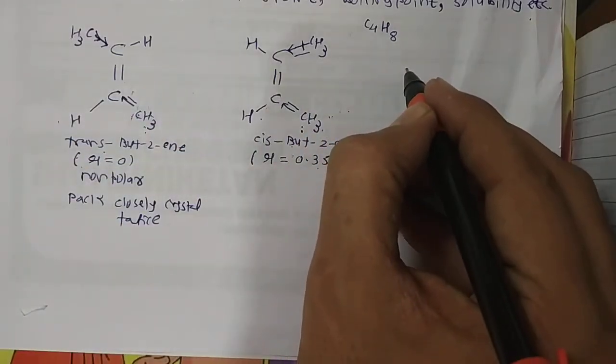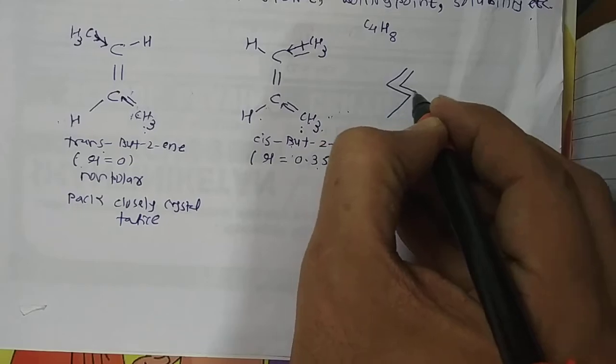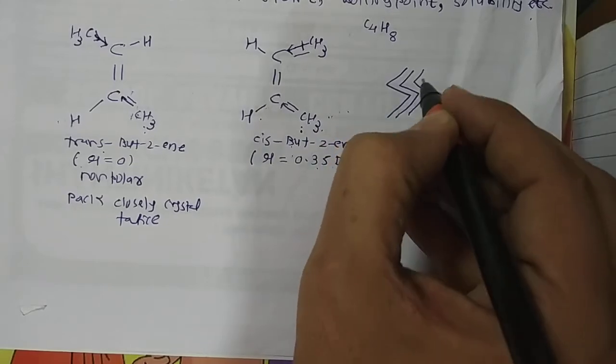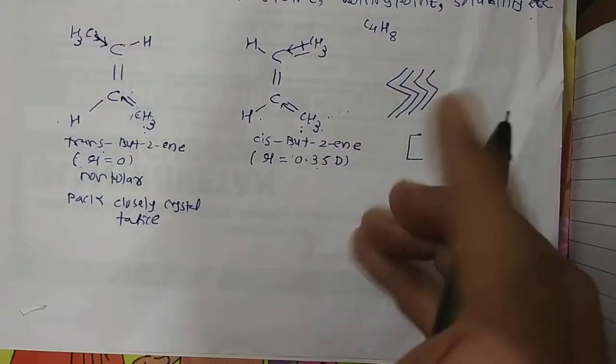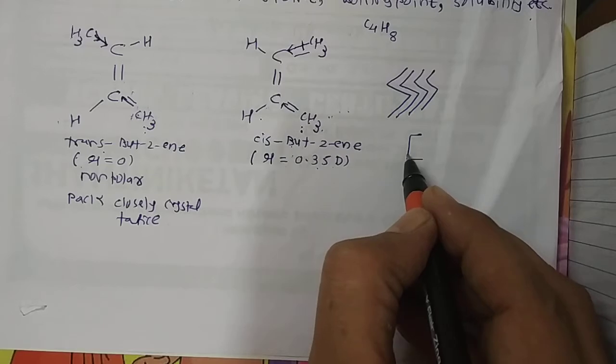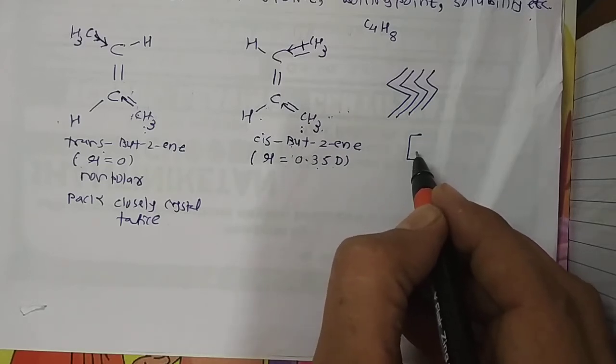For example, trans-2-butene is like that. So if I draw such a type of molecule, they are close to each other, while in the case of cis it is like that. So we cannot overlap, or we cannot get a tight close-packed arrangement, which cannot be seen in this case.